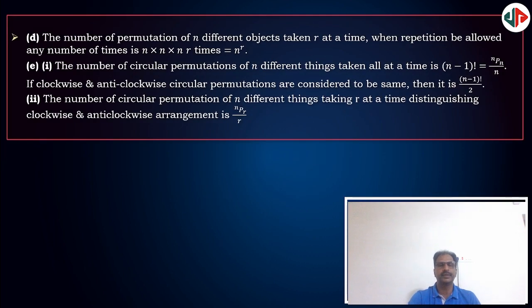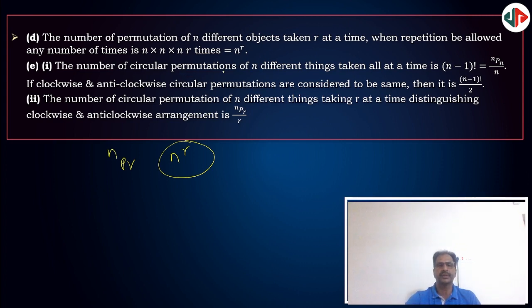Next, permutations with repetitions. The number of permutations of n different objects taken r at a time when repetition is allowed any number of times. nPr means repetition is not allowed; n power r means repetition is allowed. So how many permutations are possible when repetition is allowed? n into n into n, r times, which is n power r.